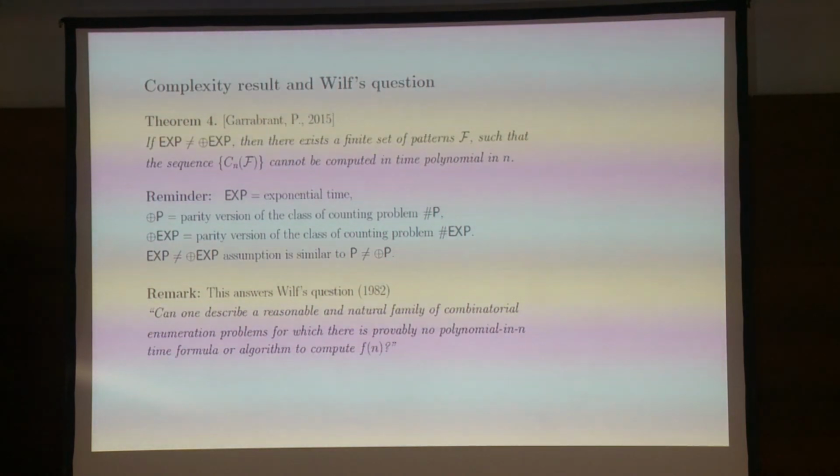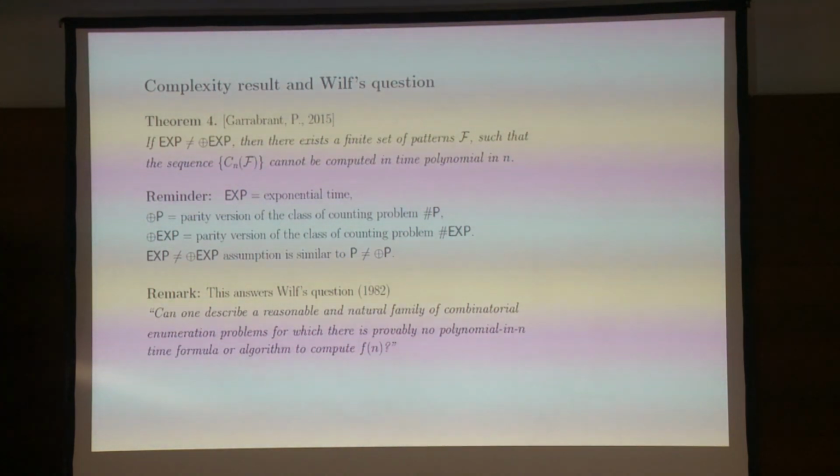This is not super complicated. This is basically saying that you should not be able to compute the parity for the number of 7-valent planar Hamiltonian graphs on n vertices. You should not be able to compute the total number of colorings on some graphs on n vertices. So it's a rather involved complexity assumption. However, if something that people in complexity theory believe is true, then there exists a set of patterns so that the sequence cannot be computed in time polynomial in n. In fact, even the parity of that cannot be computed in time polynomial in n.